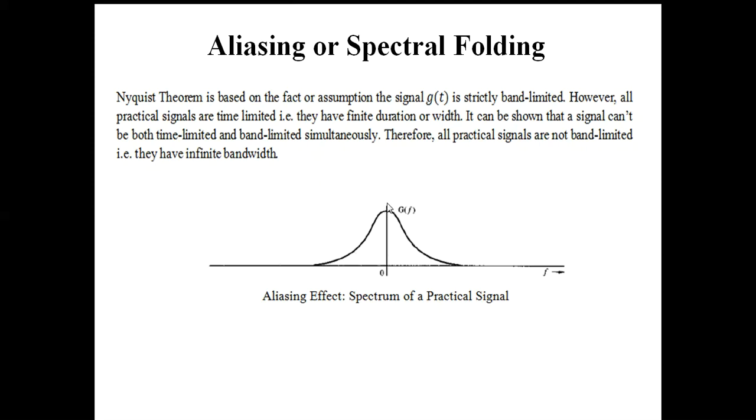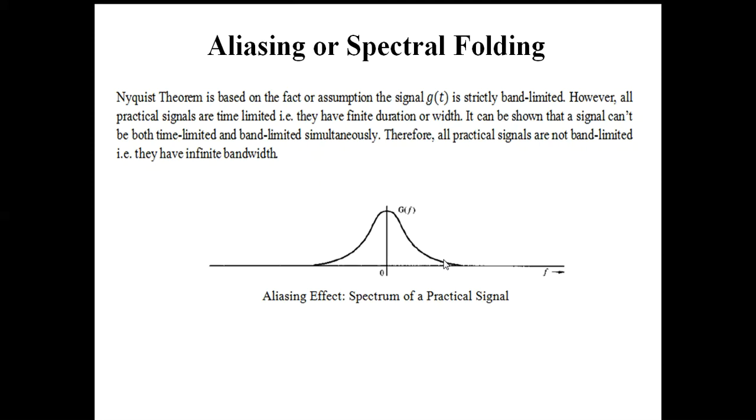Therefore, if you observe the spectrum of a time limited signal, or of a practical signal, in a spectrum analyzer, you can find that its spectrum extends up to infinity, although after a certain frequency range its power spectral density becomes very small.